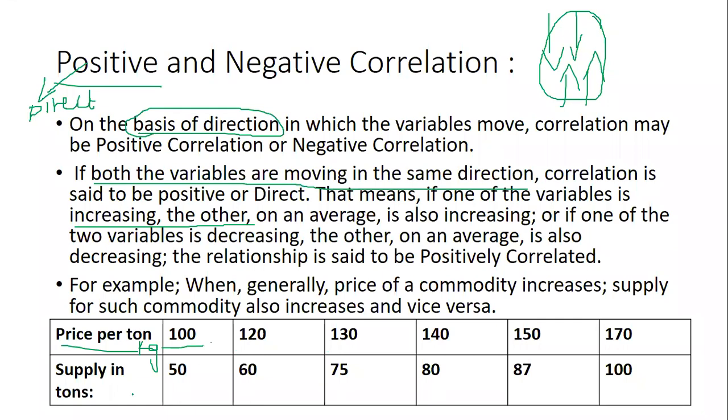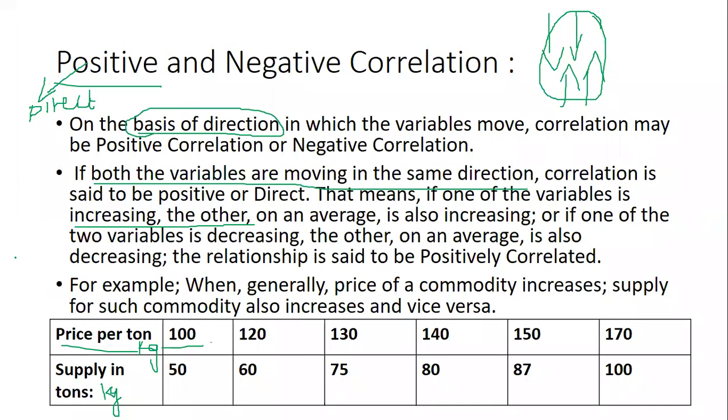And similarly, the supply also, let's take in kgs. 1000 kgs will become 1 ton. Here supply in kgs also is increasing. As and when I increase the price, the supply of the material has also increased. This is called positive correlation. If one increases, the other one on an average also increases, then we will call that positive correlation or direct correlation.